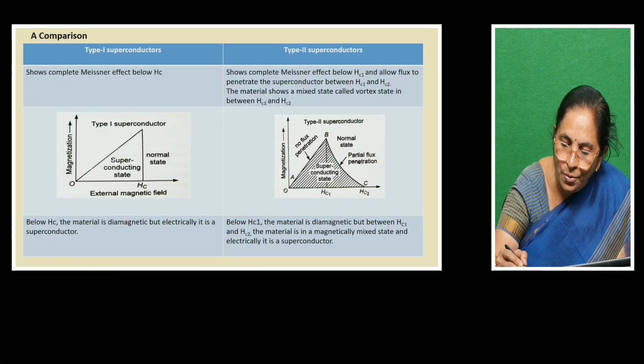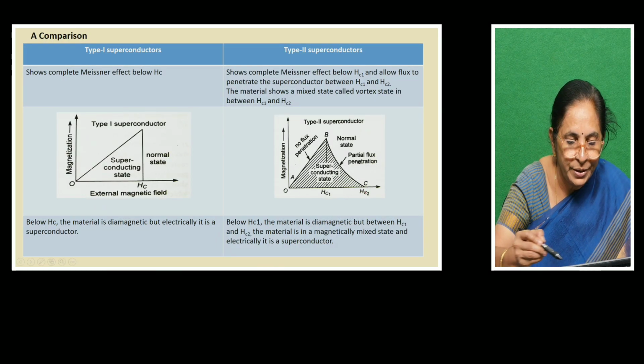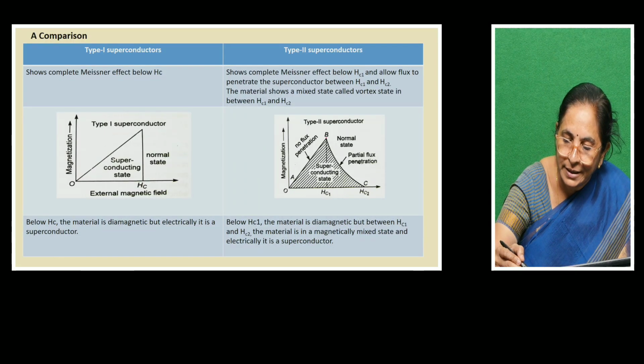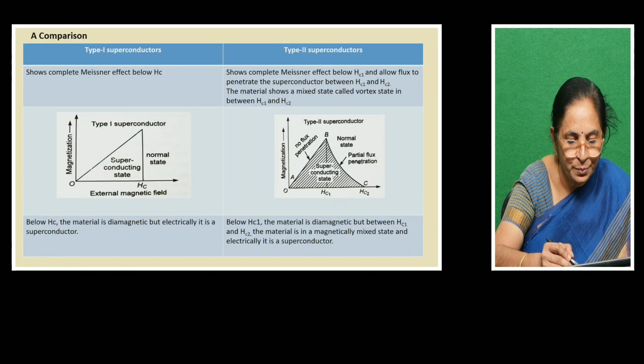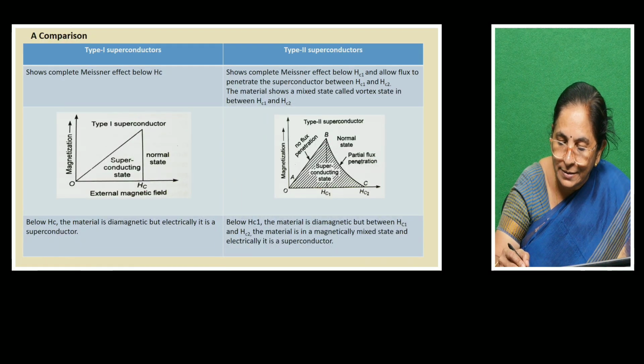It is slowly becoming 0 at some higher magnetic field strength called Hc2. So in type 1, magnetization is lost abruptly, but here magnetization is lost along a parabolic pathway, slowly, gradually decreasing.